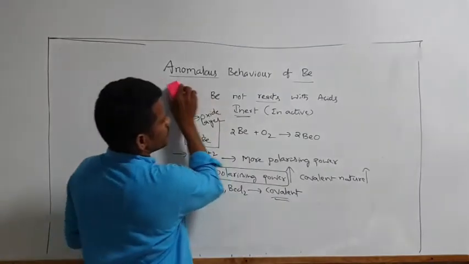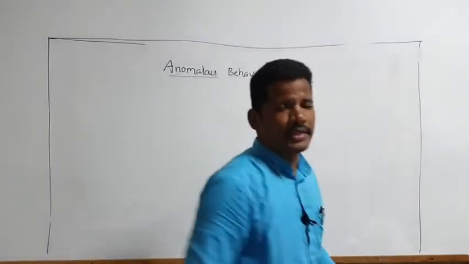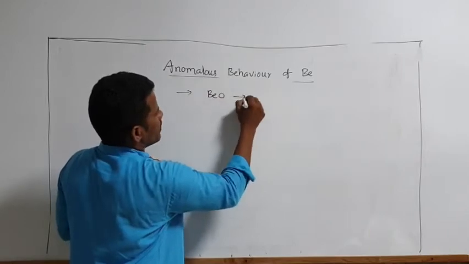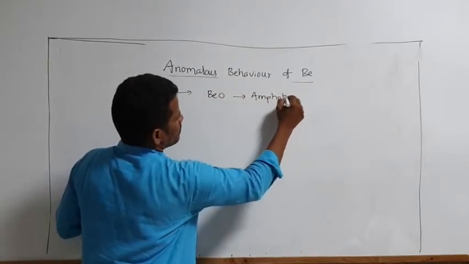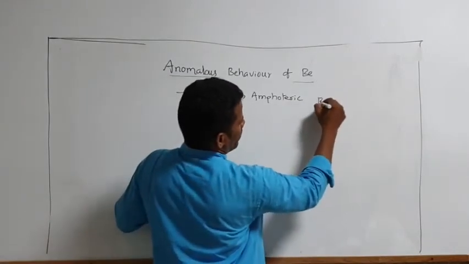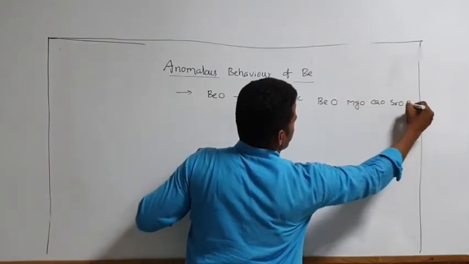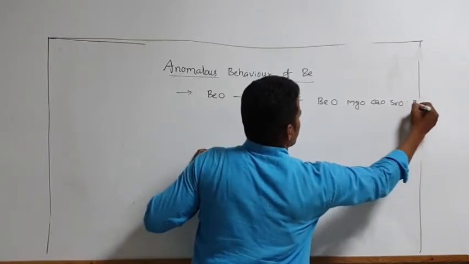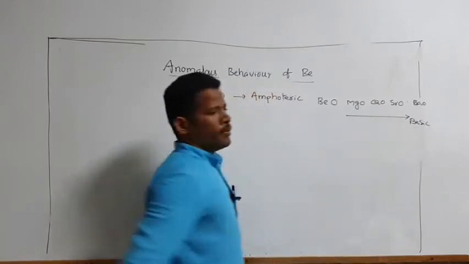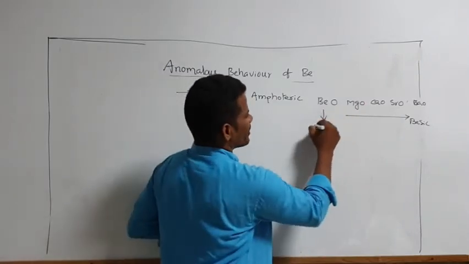And next one, beryllium oxides. Beryllium oxide behaves as an amphoteric compound. Beryllium oxide is an amphoteric compound, but the remaining oxides are basic compounds. See your family: beryllium oxide, magnesium oxide, calcium oxide, strontium oxide, barium oxide. So here, from top to bottom, basic nature increases. Barium oxide is a strong base and this is a weak base, and it is amphoteric.